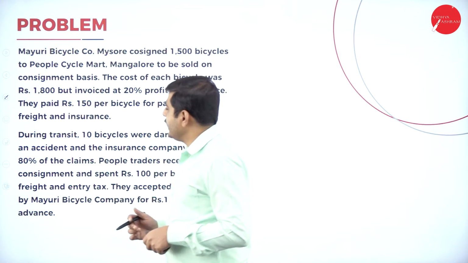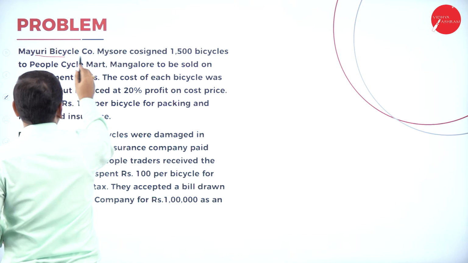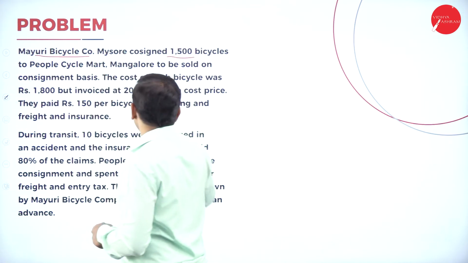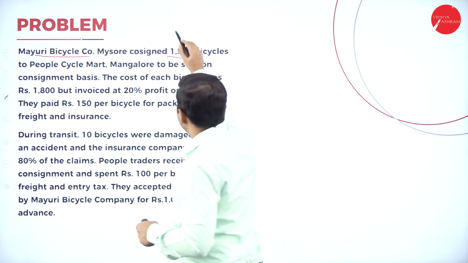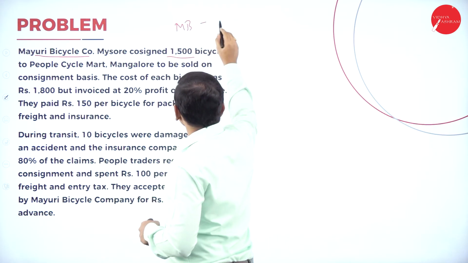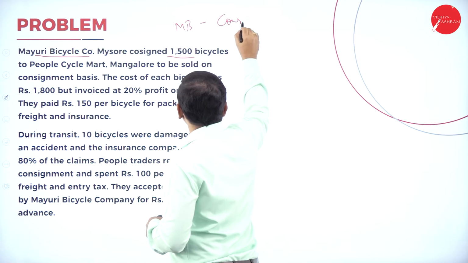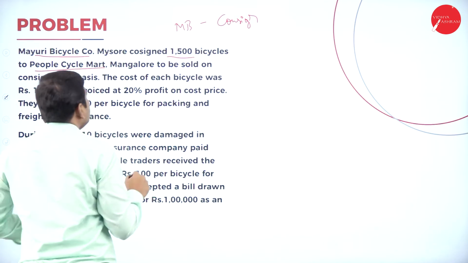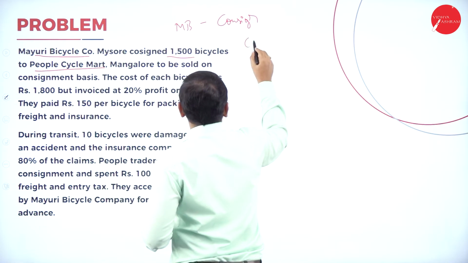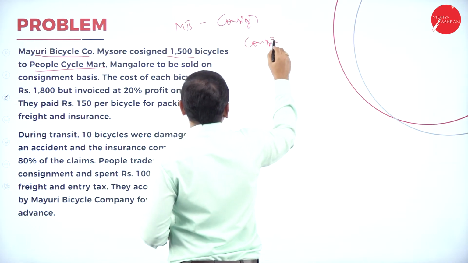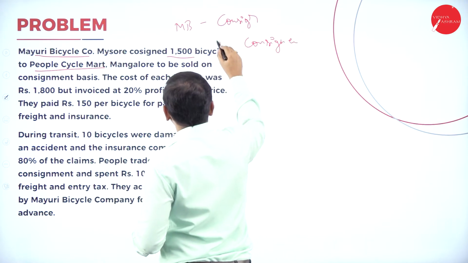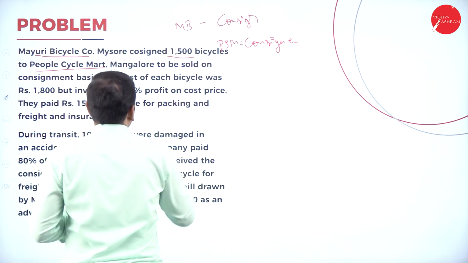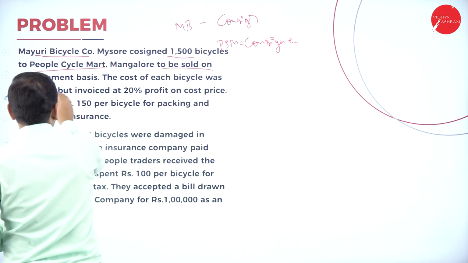Now the next point is Mayuri Bicycle Company. Mayuri Bicycle Company, Mysore, consigned 1500 bicycles. Here Mayuri Bicycles is the consignor, and People Cycle Mart of Mangalore is the consignee, to be sold on consignment basis.